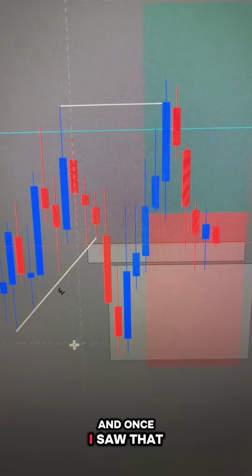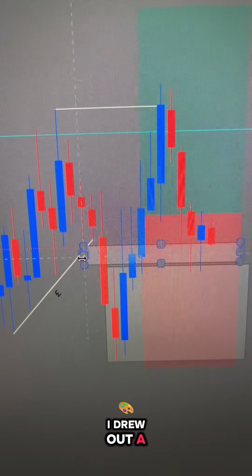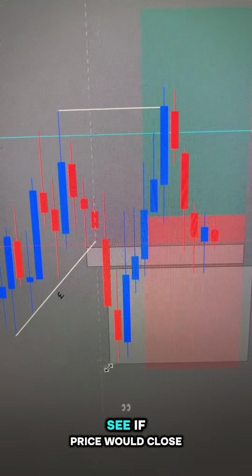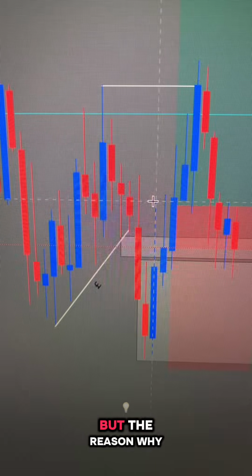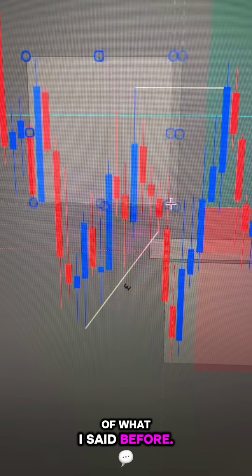And once I saw that, right here, I drew out a 5-minute inverse fair value gap. And I wanted to see if price would close above it. Now, after price closed above it, I could have easily got into the trade. But the reason why I didn't is because of what I said before.